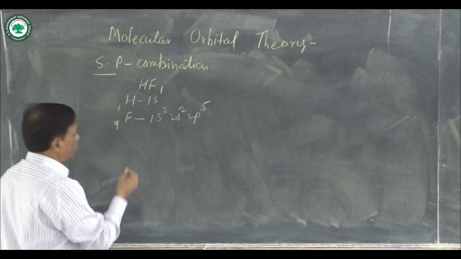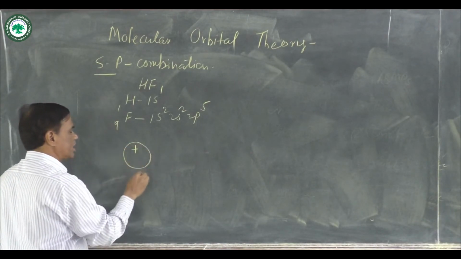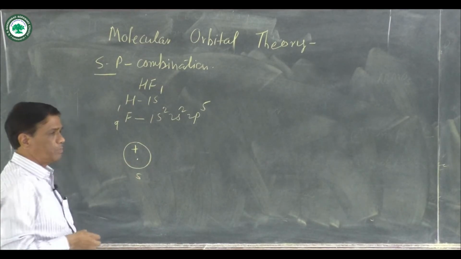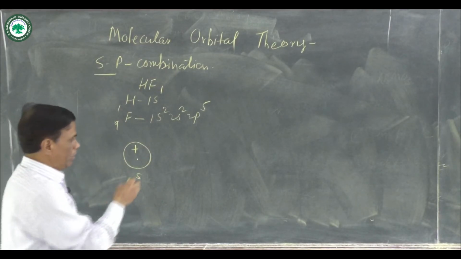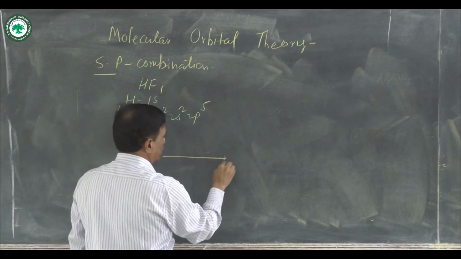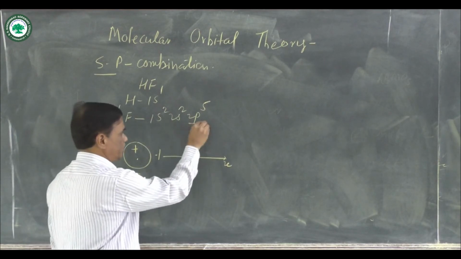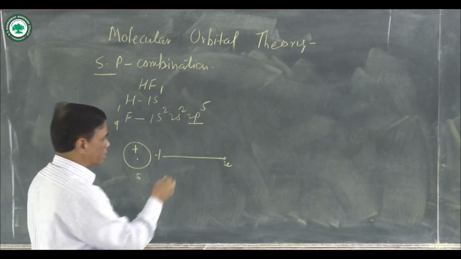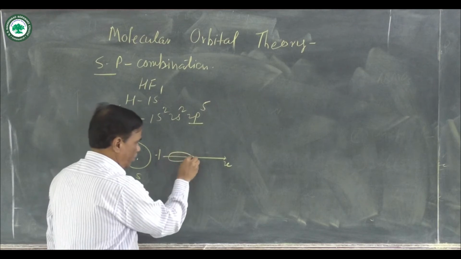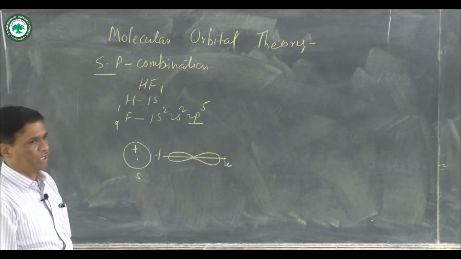When bonding molecular orbitals are formed, you know that s orbitals are spherical in shape and all positive. Then suppose there is a combination with a p orbital, and that p orbital is the px orbital containing a single electron. P orbitals are dumbbell shaped: px, py, pz.